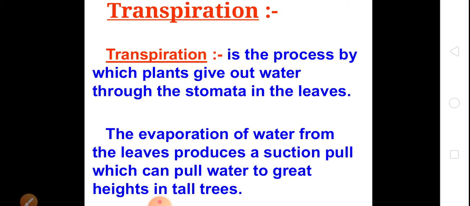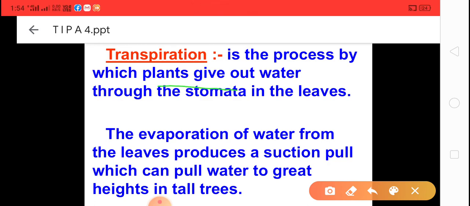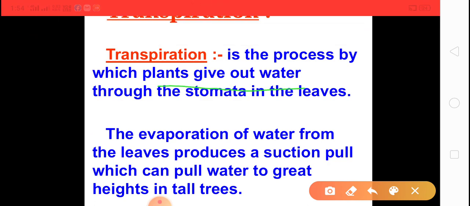By this process, plants maintain their internal temperature and release the excess water in the form of water droplets on leaves. Clear? I repeat once again, transpiration is the process by which plants give out extra water through stomata in the leaves.